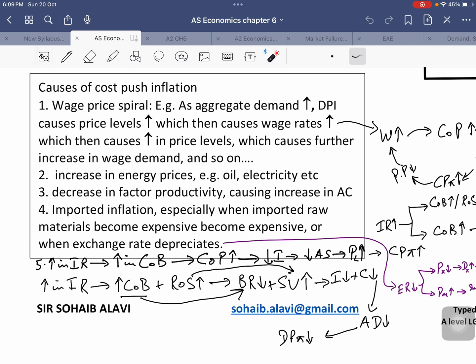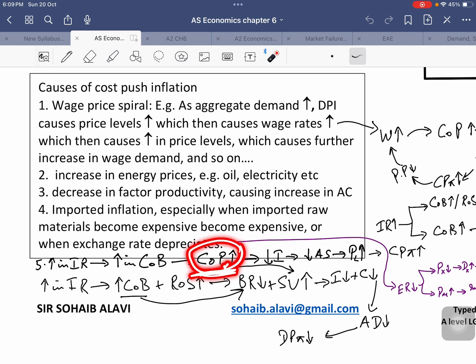When the cost of borrowing rises, because obviously when you're borrowing money you have to pay interest, right? When interest rates increase, that means you have to pay more money for that loan that you've acquired. So the cost of borrowing will rise. And if you're borrowing money to produce goods and services, that means the cost of production is rising, because the borrowed money has become expensive.